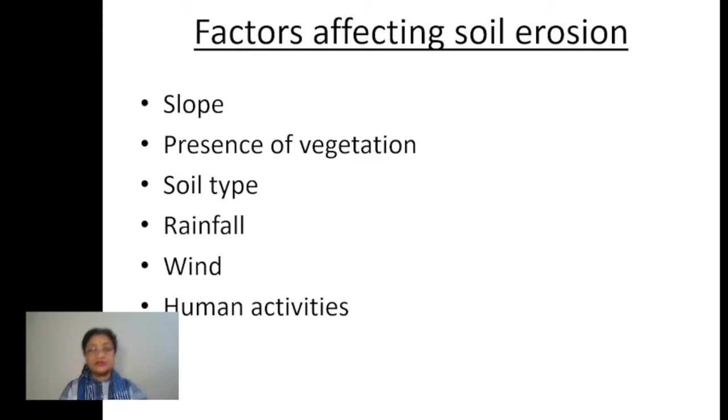Understood? Another example you can take here. Suppose, for agriculture purposes, what we do is we first till the soil. Now, tilling is done, and after that agriculture is practiced over there. So tilling, again, is a step which leads to leaching in certain parts, right? So these are a few things, children, which we can easily relate, different activities of human beings. You can say mining and all. So different things are there which lead to soil erosion.